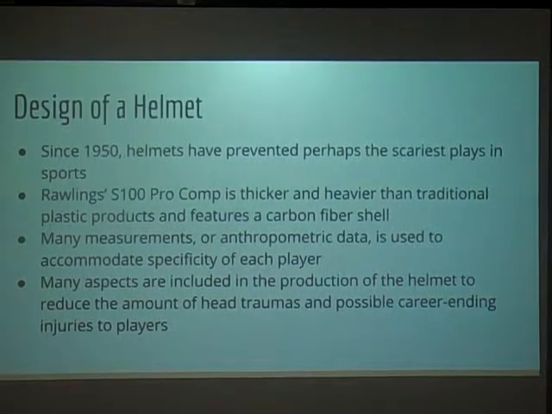Since 1950, helmets have progressed and become effective enough to prevent concussions, skull fractures, as well as deaths. The helmet of the MLB, as represented by Rawlings, contains a carbon fiber shell that is drastically stronger and thinner than previous designs and products.